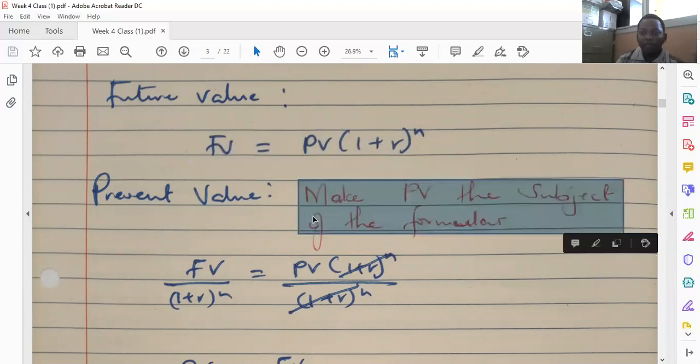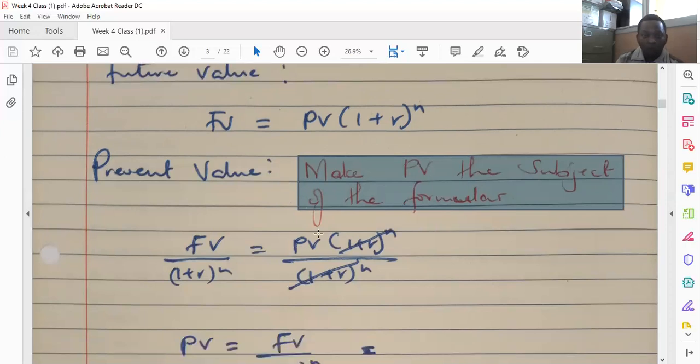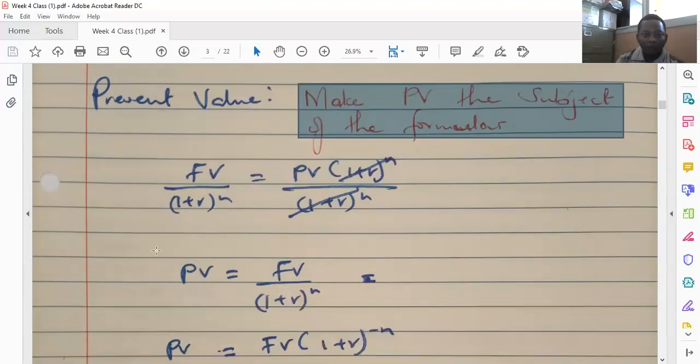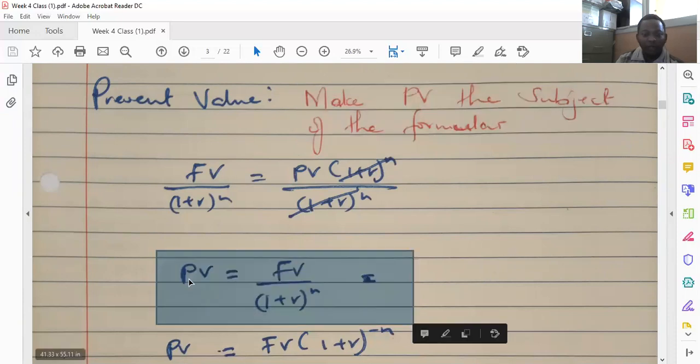And I know you guys understand, you've done mathematics before, you know the concept of making something the subject of the formula. After you've made the PV the subject of this formula, you will end up with this formula. That is the present value being equal to the future value divided by 1 plus the interest rate raised to the power of n.